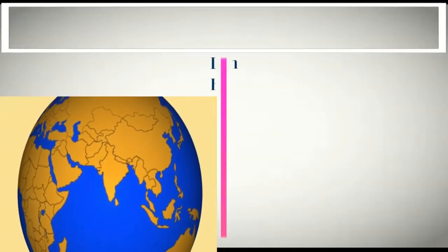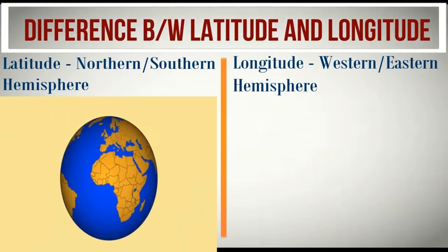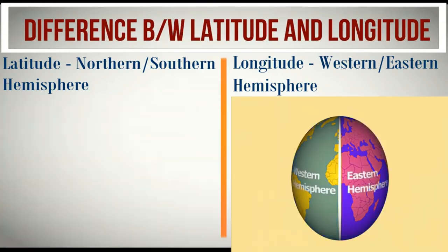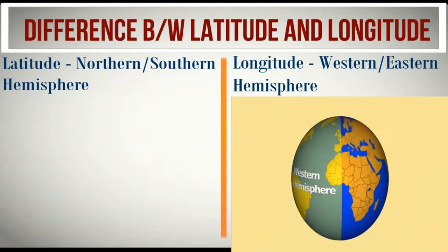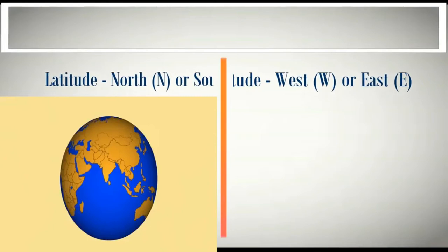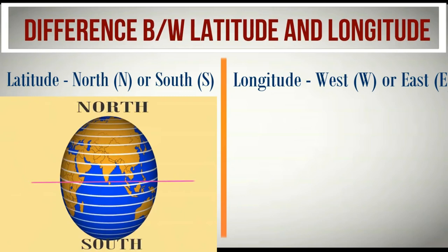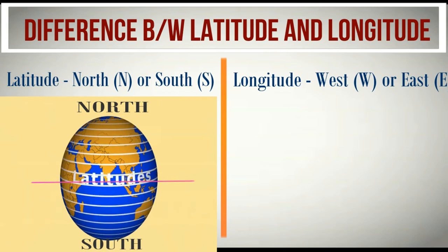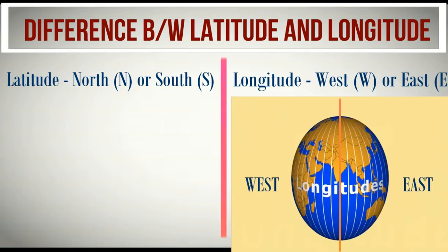The second very important difference is that latitude divides the earth into two hemispheres, that is, the northern hemisphere and the southern hemisphere. Similarly, longitude, or the vertical line, divides our earth into two hemispheres, that is, the eastern hemisphere and the western hemisphere. The third very important difference is, since latitude divides our earth into two hemispheres, it will always be measured in north or south. Similarly, longitude will be measured in east or west.